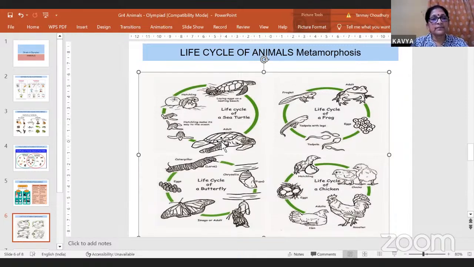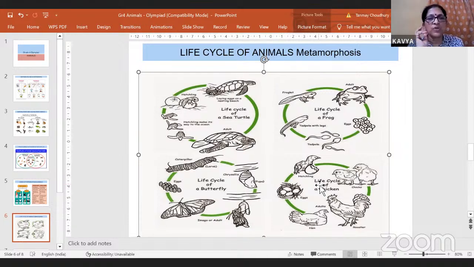Once they lay eggs on the land, these eggs hatch and the young ones resemble the adult. So this is the young one hatching out of the egg. This is also not a metamorphosis.